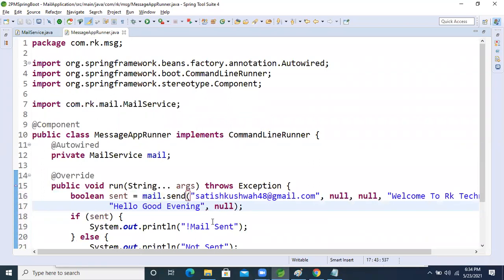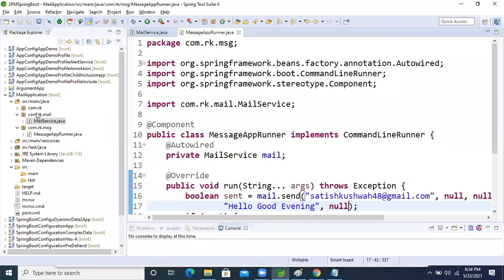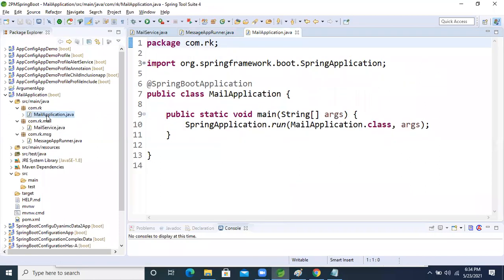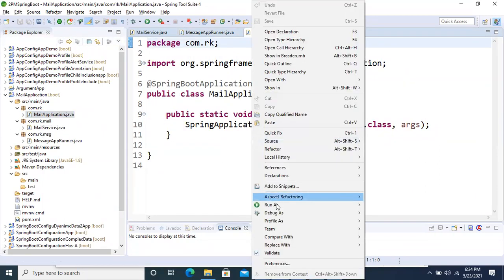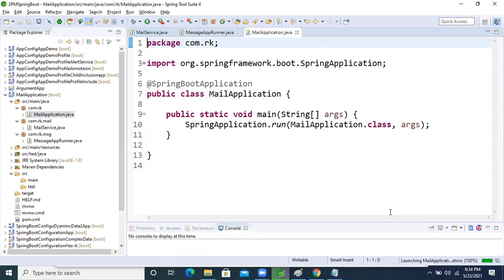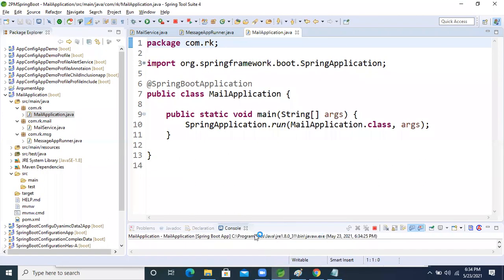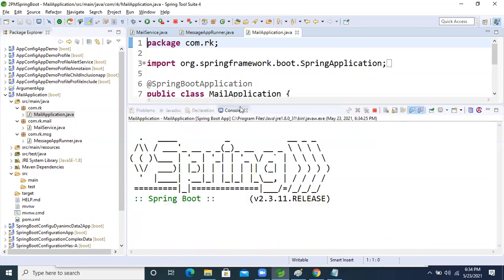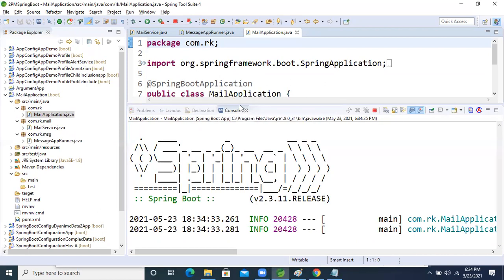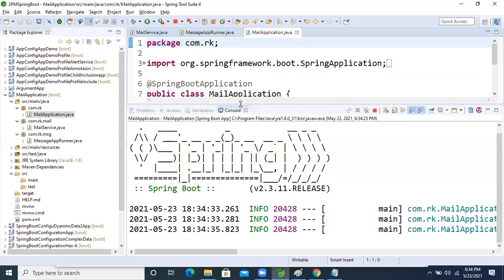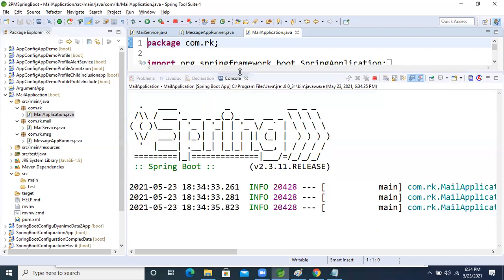Okay, so now fine. Now I'm running the application. Please check your mail, Satish. Are you getting the mail or not? Yes. Check it, Satish.